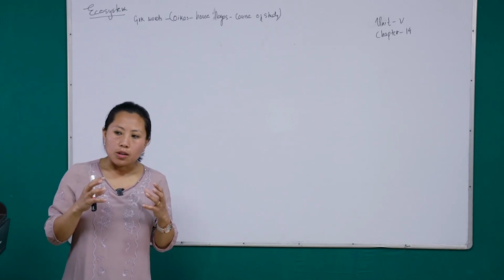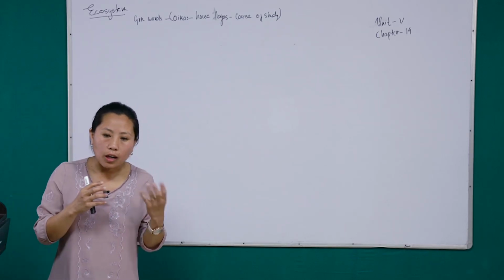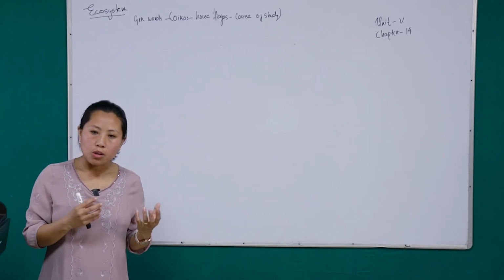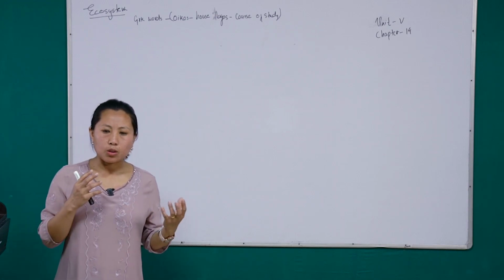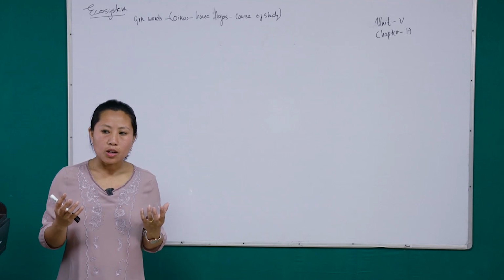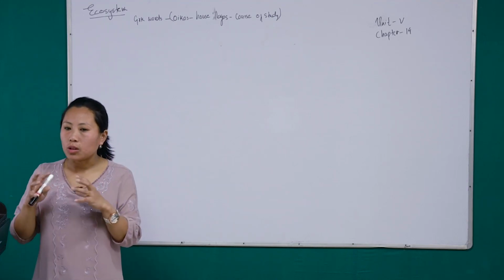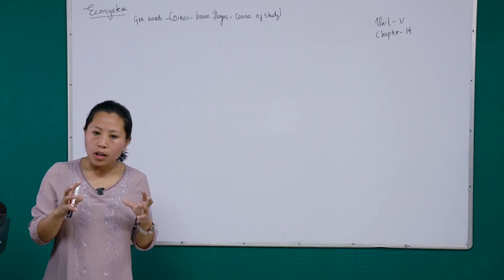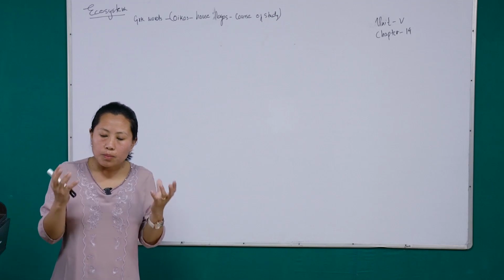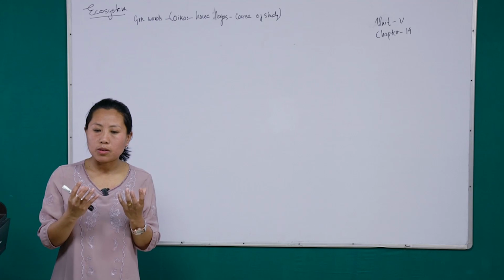So the environmental factors which affect this biotic community are light, temperature, humidity, salinity, pH, or the topography of the soil. So this biotic community and the environment influence one another, they affect one another, and as such, they are interlocked in an inseparable relationship.